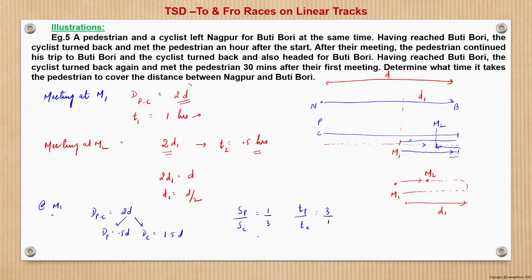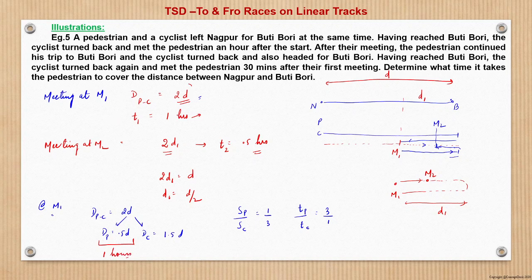Basically we can say that the pedestrian has covered 0.5D, and that he has covered in 1 hour. That is what has been given.